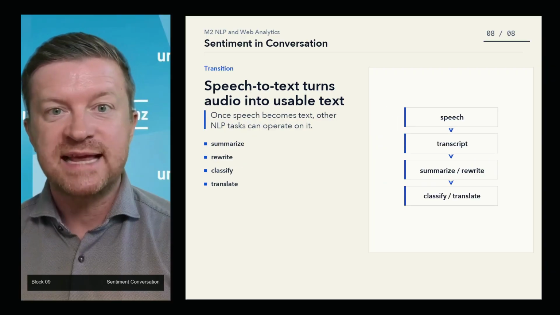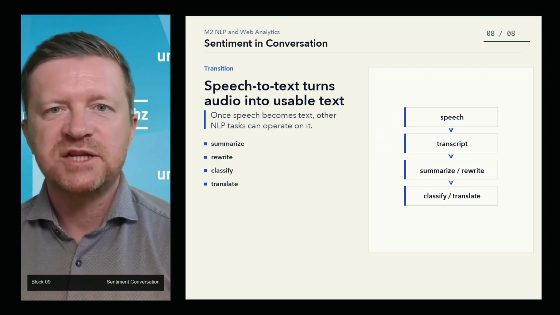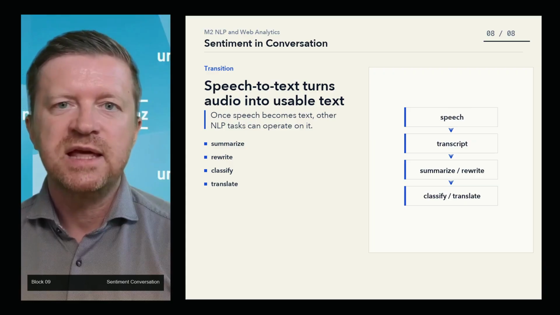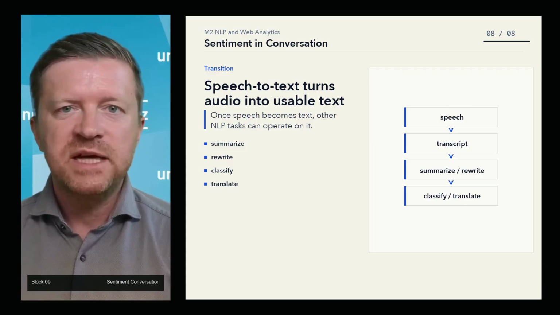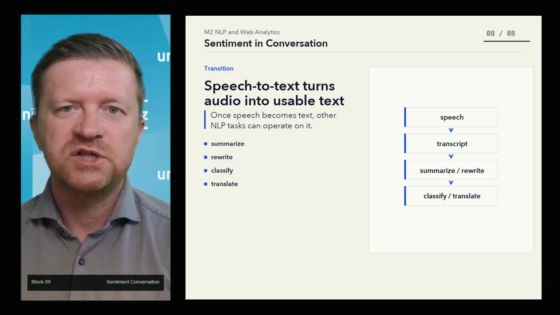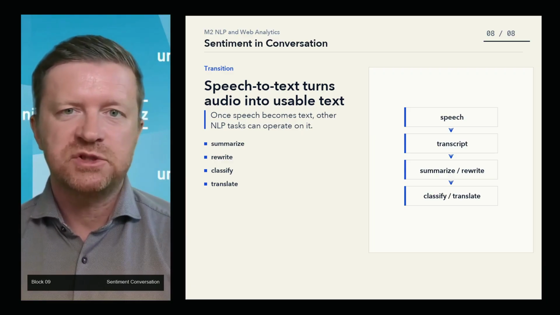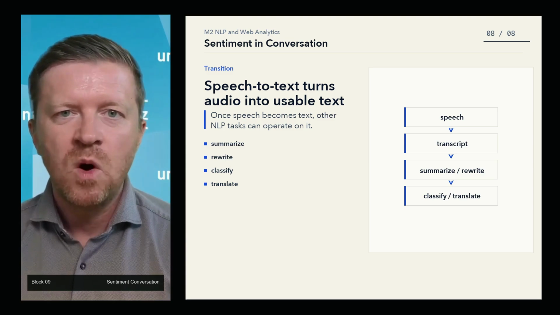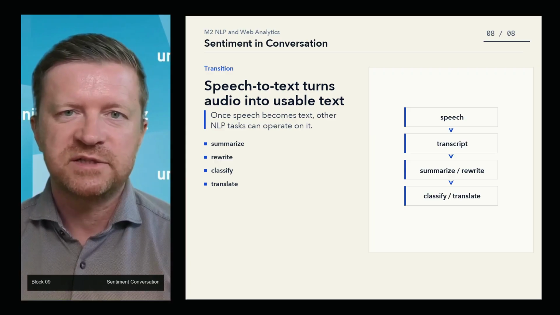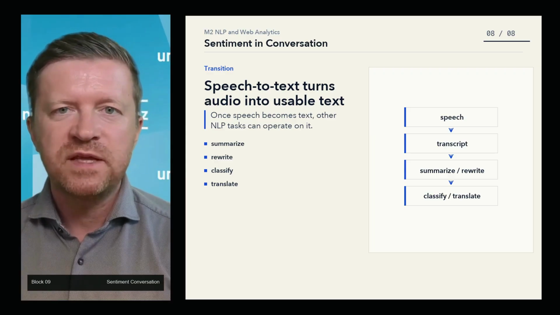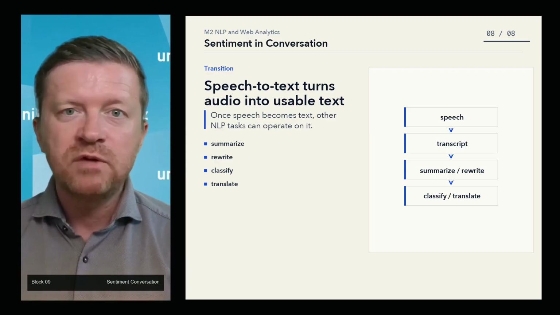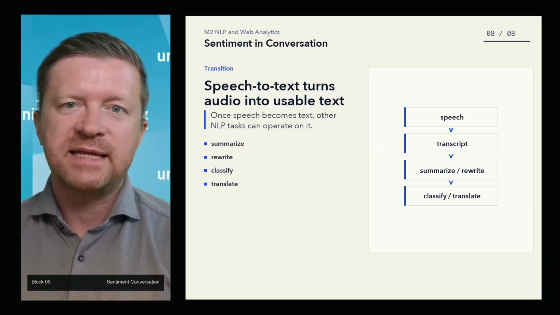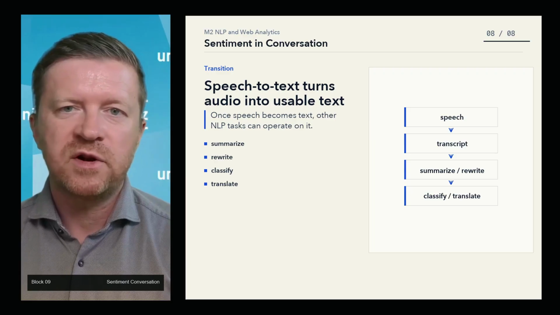After chatbots and sentiment analysis, another foundational NLP application is speech-to-text. Speech-to-text converts spoken language into written text. In the next demonstration, the application records audio and transcribes it in real time. Once the speech has been converted into text, we can do many additional things with it: summarize it, rewrite it, classify it, translate it, or use it as input for another model.